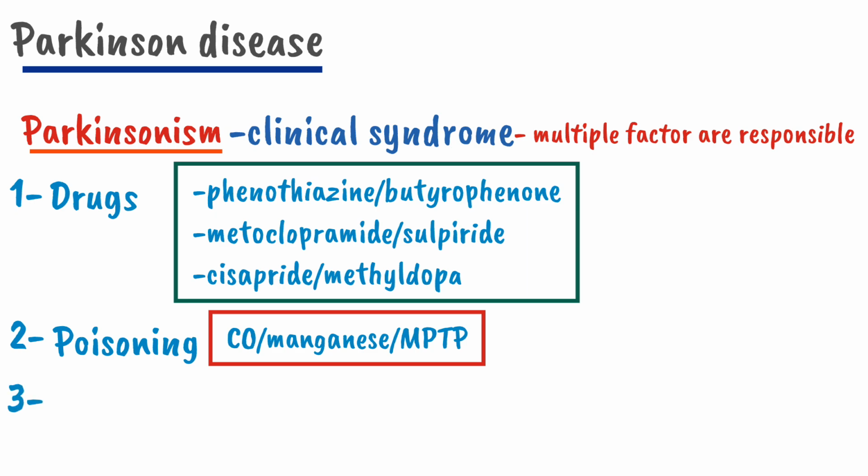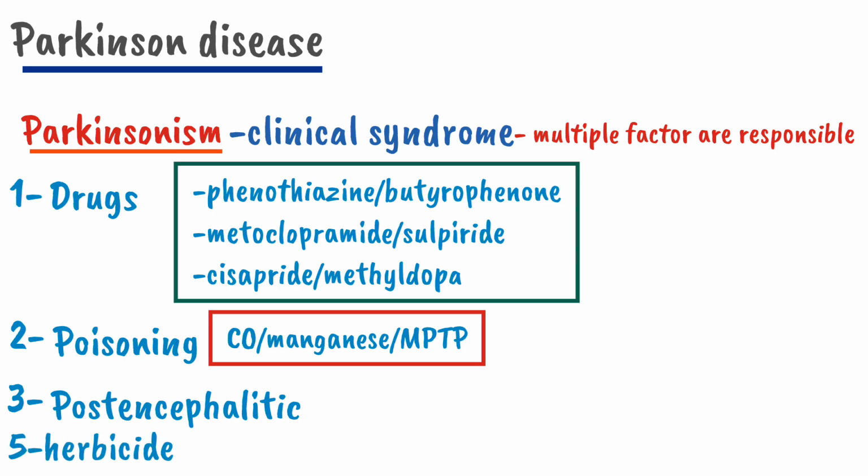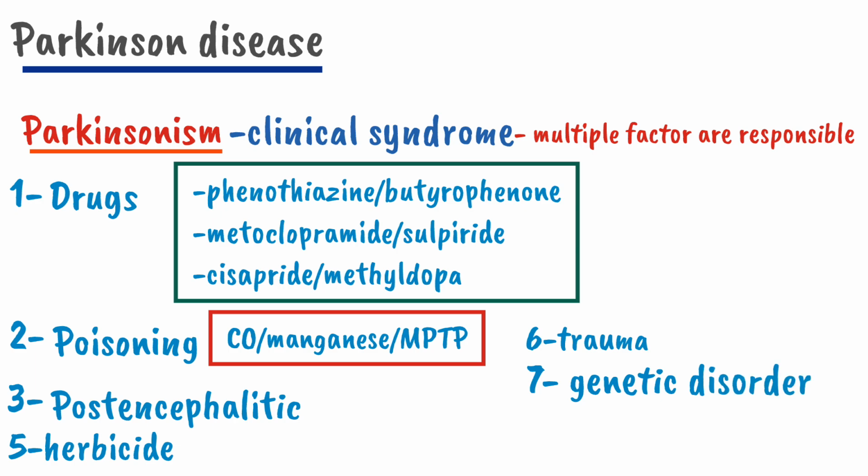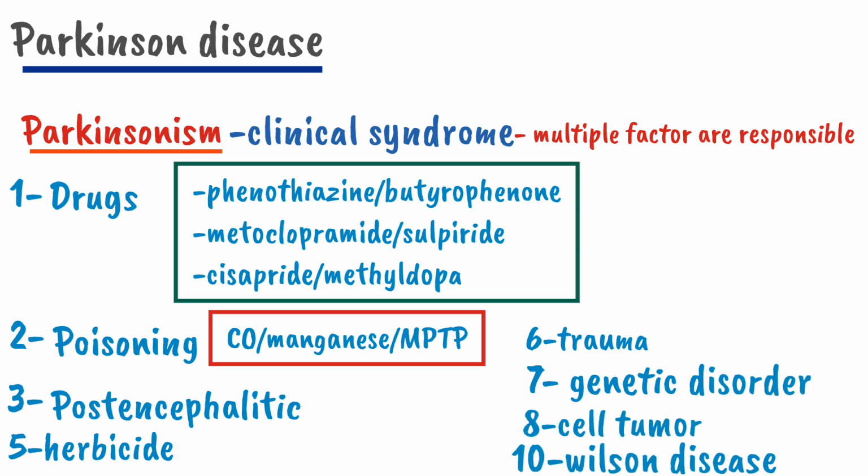The third one is post-encephalitic. The fifth one is herbicide. The sixth one is trauma. The seventh one is genetic. The eighth one is cerebral tumor. And the tenth one is Wilson disease. So Parkinsonism is caused by a wide variety of diseases.